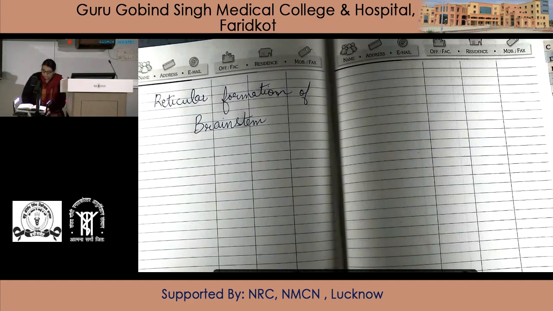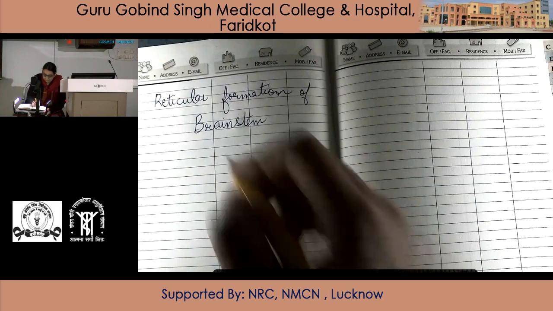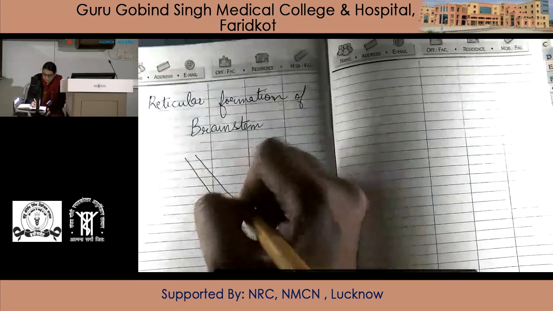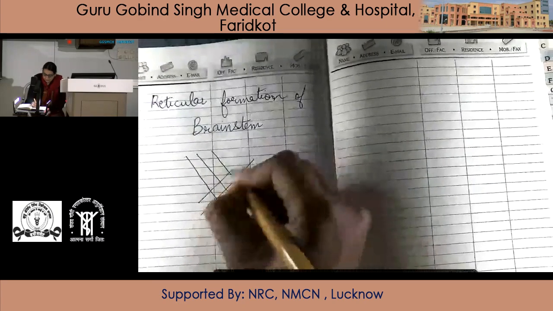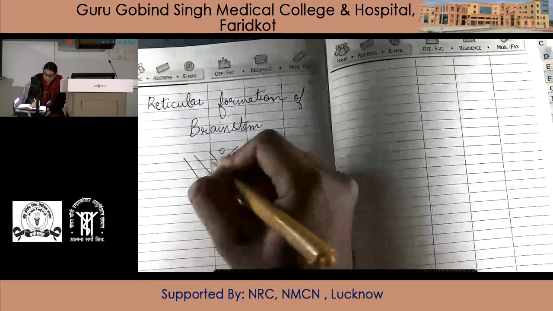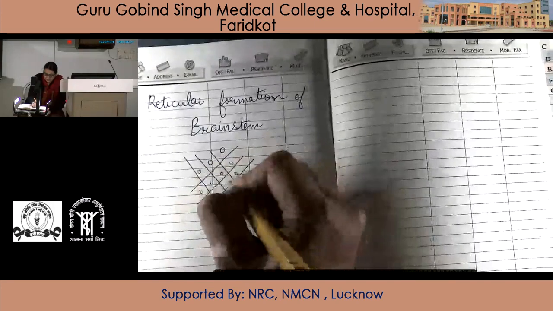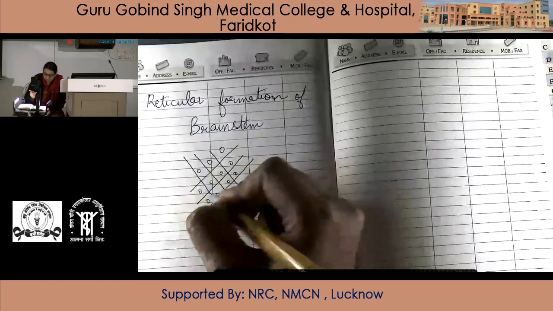The class today is on the reticular formation of the brainstem. Reticular, as is clear from the name, means a network of nerve fibers. It is a network of longitudinal nerve fibers with scattered nuclei.